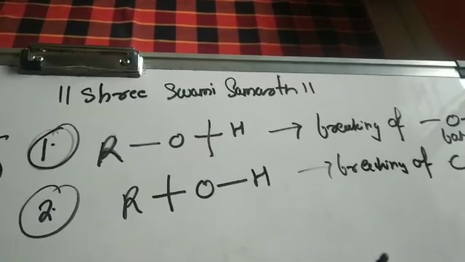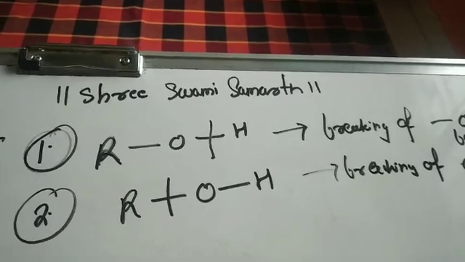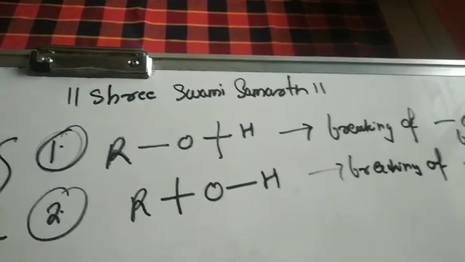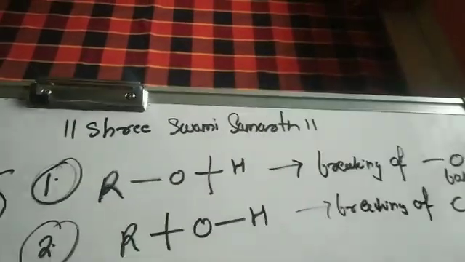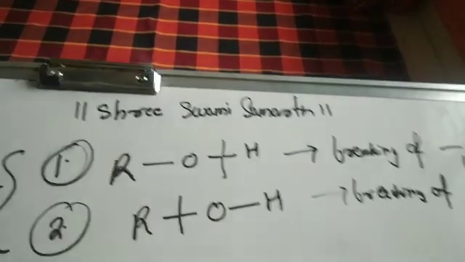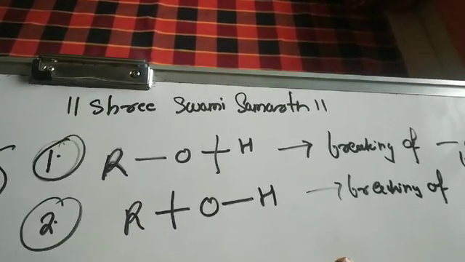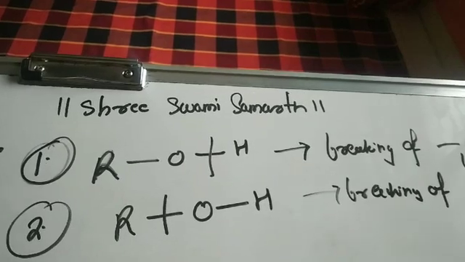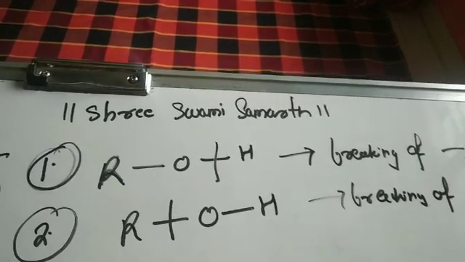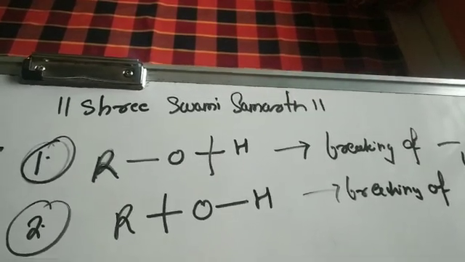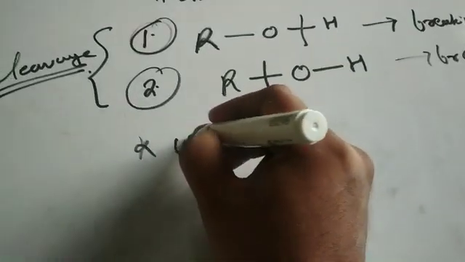But before learning this breaking of the OH bond and breaking of the CO bond, we also need to understand one thing. You all can note it down. When alcohols behave like a nucleophile, then the OH bond cleavage is possible.